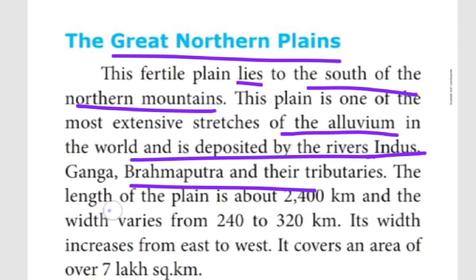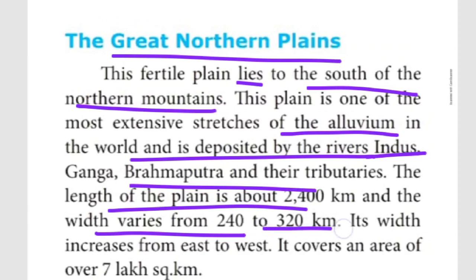Moreover, the length of the northern Great Plain, how many kilometers? 2400 kilometers. At the same time, the width, how much? 240 kilometers to 320 kilometers. Its width increases from east to west. Then how much area does it cover? 7 lakh square kilometers. One word answer, children: the northern Great Plains covers 7 lakh square kilometers of land. This much only is given here, children.